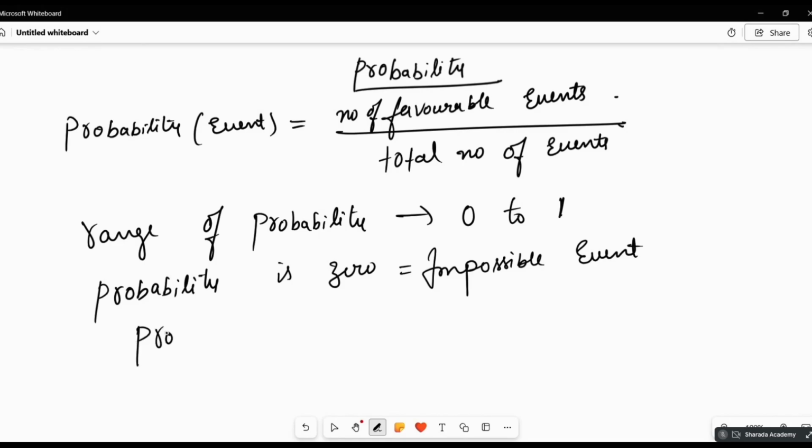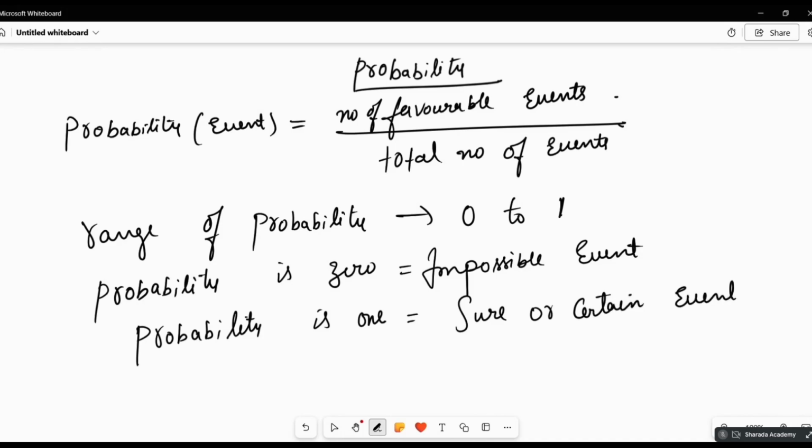Its probability is 1, that is a sure or a certain event. Okay. So probability means what? What is the chance of occurring, happening? It is a chance. It can happen or it.